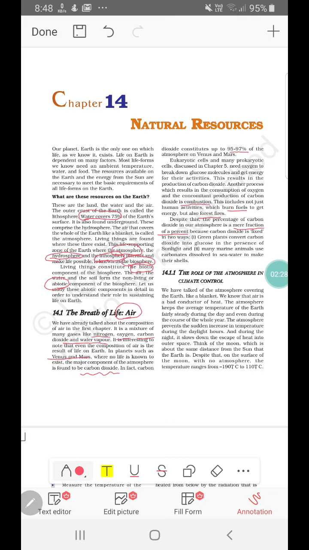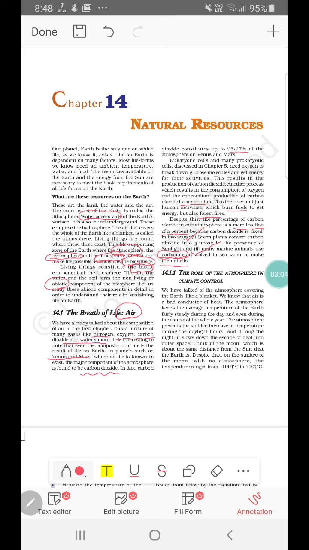So let us look at the factors which make the concentration of carbon dioxide less in our atmosphere. First is the process of photosynthesis. Green plants convert carbon dioxide into glucose and oxygen. And many marine animals use carbonates. What are these carbonates? Carbon dioxide, which is easily dissolvable in water, is used by these marine animals to make their shells for protection. That is the reason carbon dioxide is only a mere fraction of a percentage in our atmosphere.